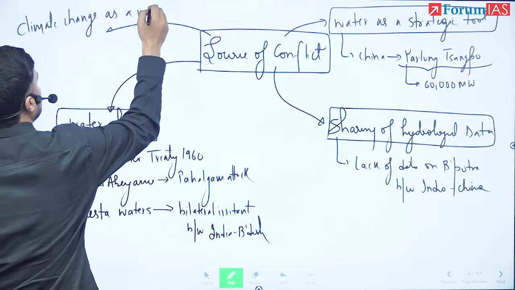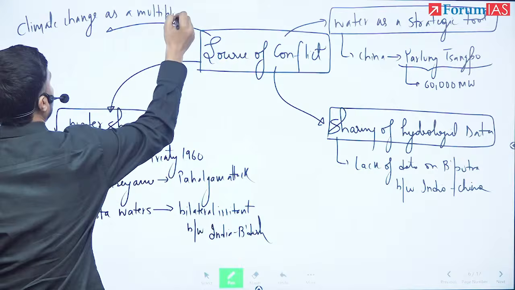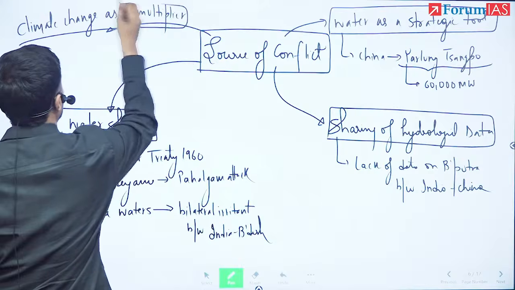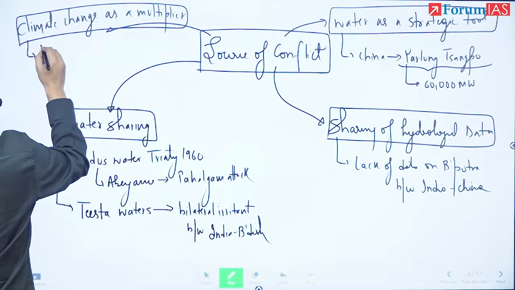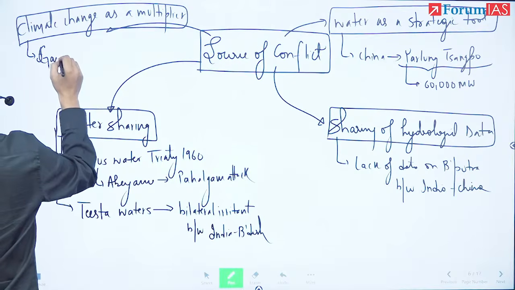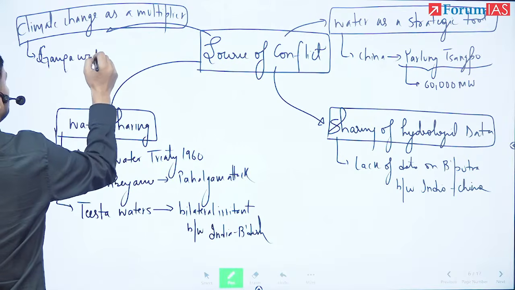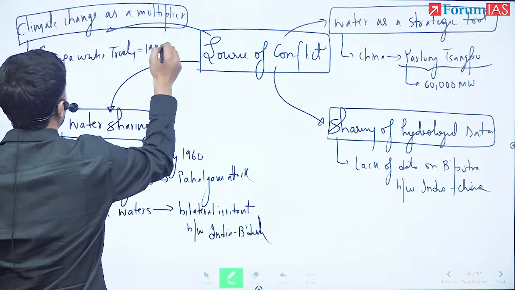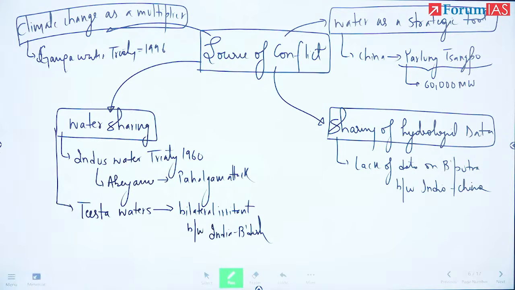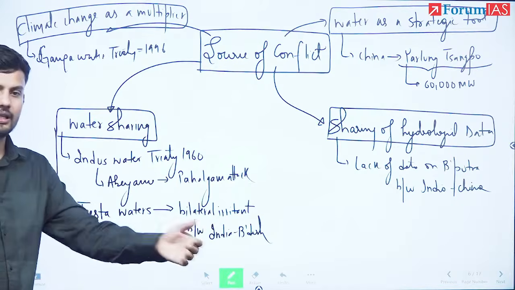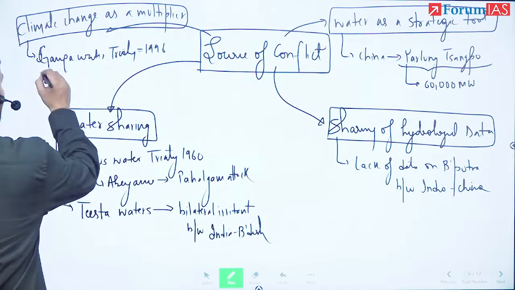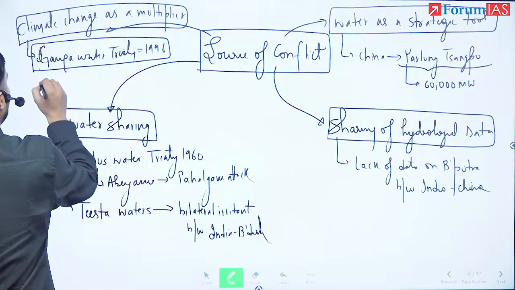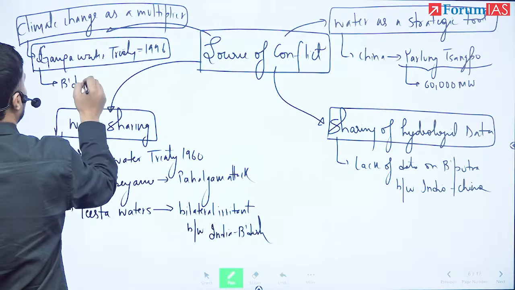So here I can talk about the Ganga Water Treaty. Now this was signed in the year 1996, which is also called the Ganga Accord. And now the renewal date is going to arrive in the month of December. So now Bangladesh wants a larger share from the Ganga.